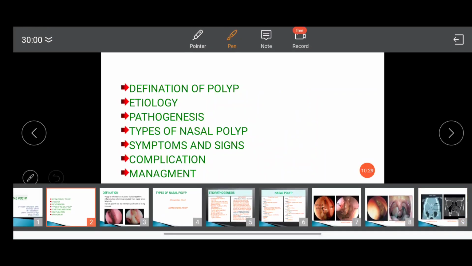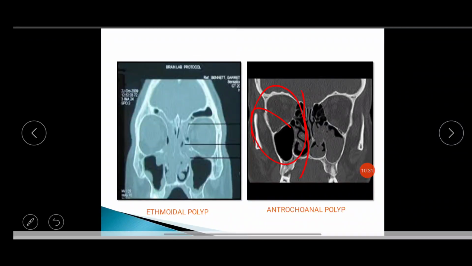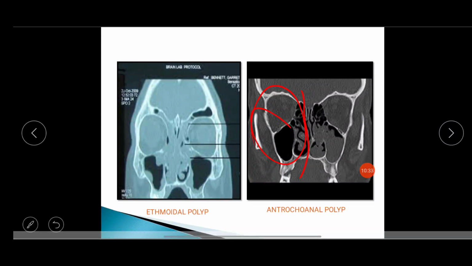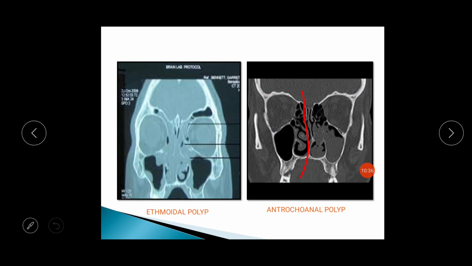The right maxillary sinus is usually normal in this diagram, but here you can see mucosal edema or polyp which is coming out from the maxillary sinus ostium into the nasal cavity, and it is filling the nasal cavity. So this is a coronal section of the antrochoanal polyp, showing it coming out from the maxillary sinus.